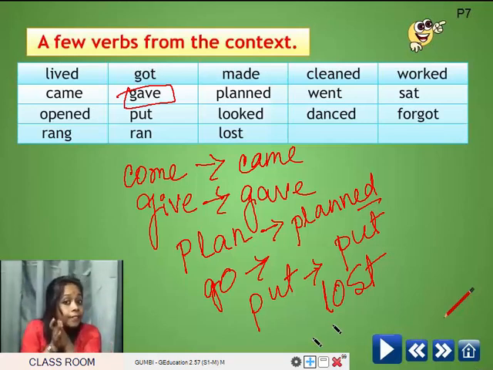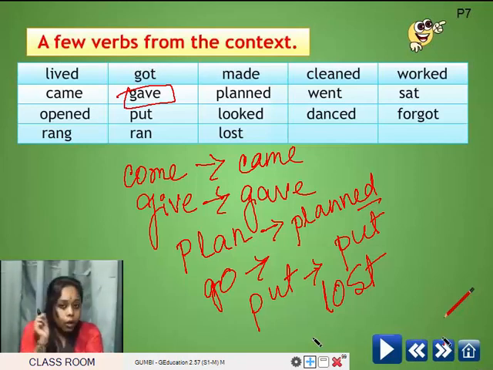So students, you learned that words with ed are regular verbs and other words which don't change by adding ed, those which have unusual changes in their past form, are irregular verbs.